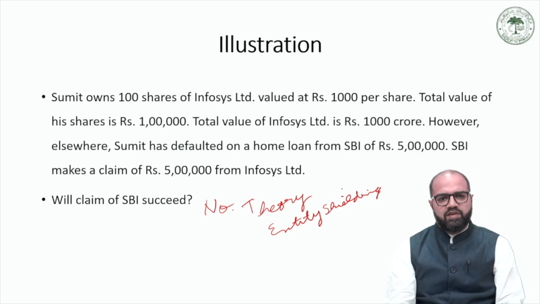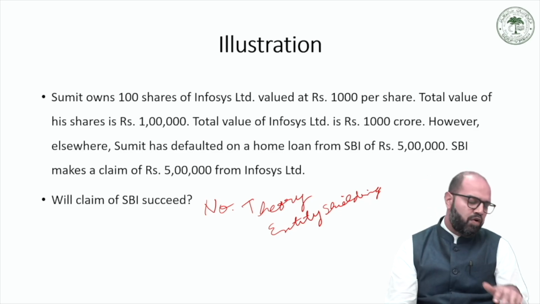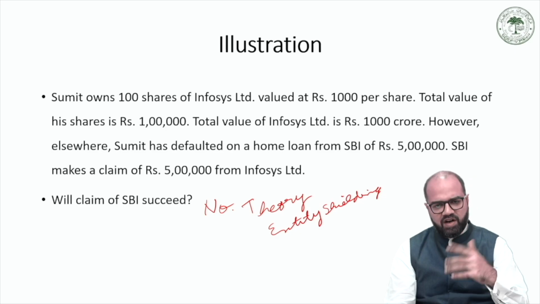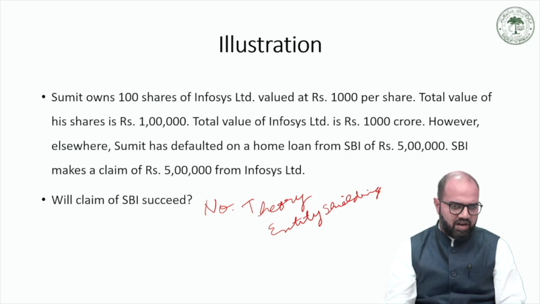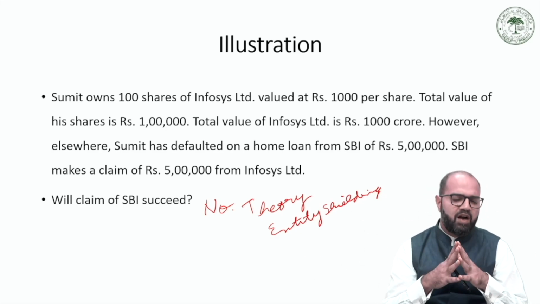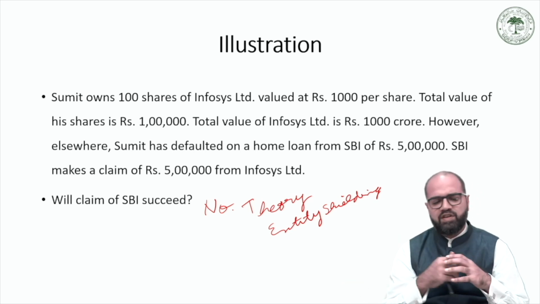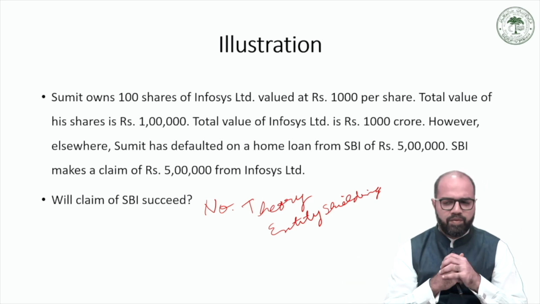So in this case, this theory of entity shielding comes to the benefit of a company if a shareholder, not in his business transactions related to the company, but in some other transactions which are entirely unrelated to the company of which he is a shareholder, has defaulted on a loan.